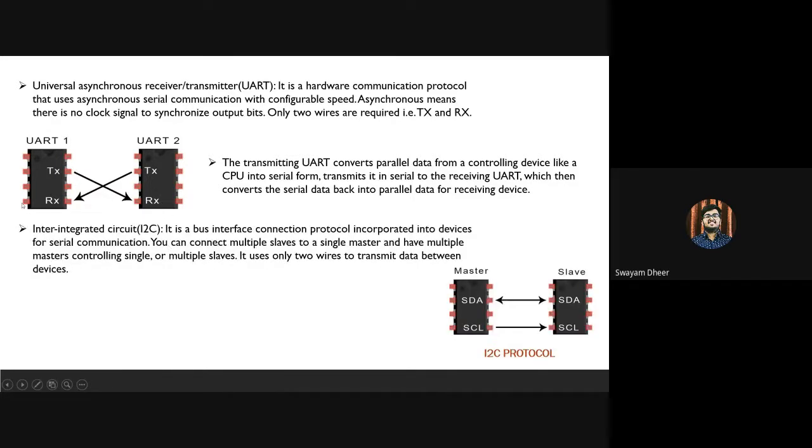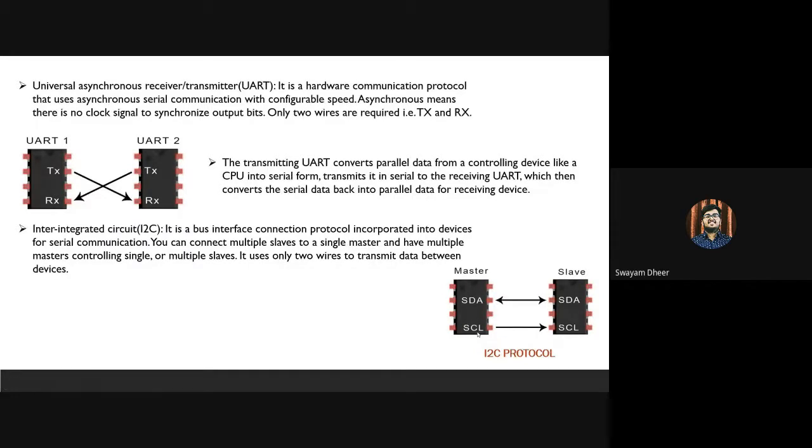The next type of communication protocol which I will be talking about is the inter-integrated circuit, or the I2C communication protocol. It is a bus interface connection protocol incorporated into devices for serial communication. You can connect multiple slaves to a single master and have multiple masters controlling single or multiple slaves. It also uses only two wires to transmit data between devices, that is the SDA and the SCL wire, where SDA stands for serial data and SCL stands for serial clock.